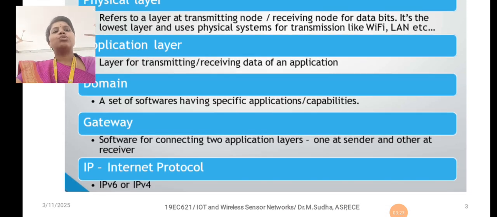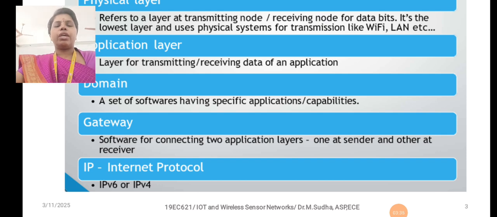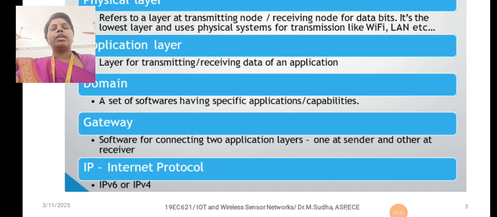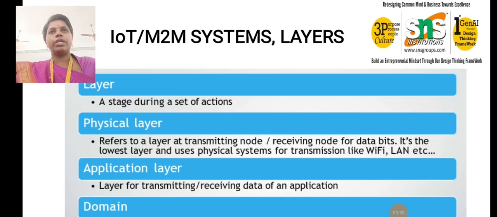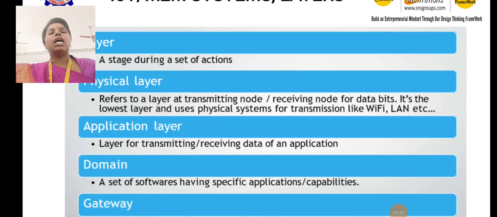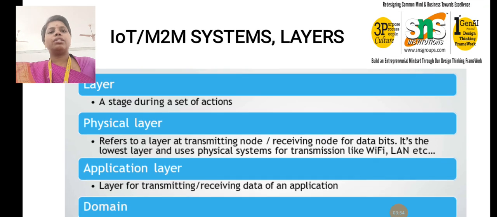We are all aware: software for connecting two application layers, one at the sender and the other at the receiver. That is known as the gateway. And what is the internet protocol? Here we are using the internet protocol, either IPv4 or IPv6, that is internet protocol version 4 and version 6. This is how the OSI IoT M2M system layers are executed.